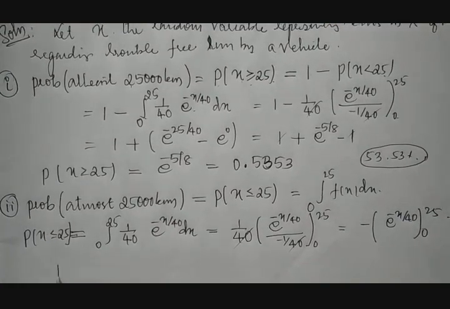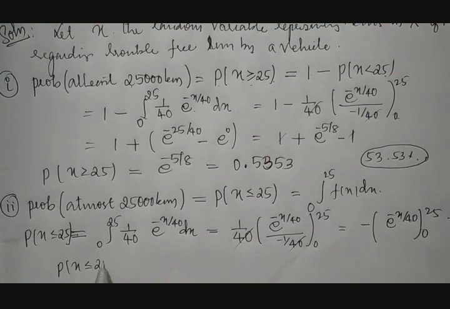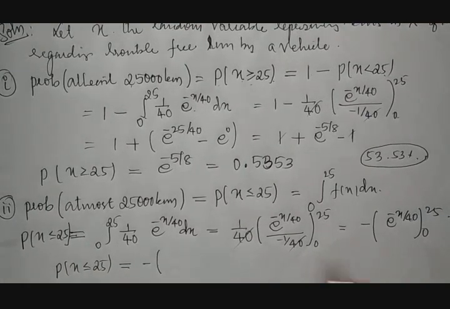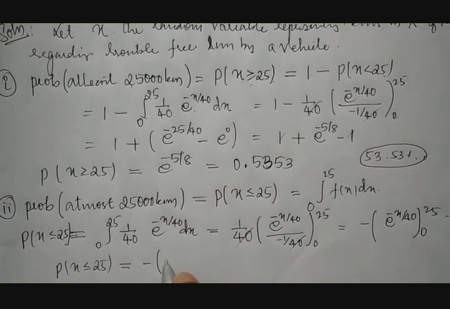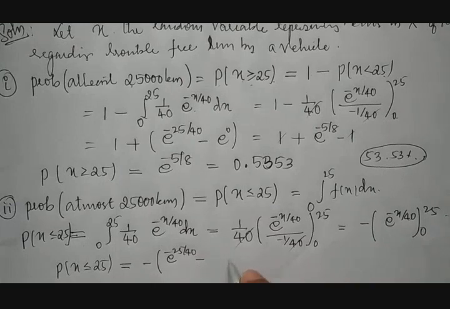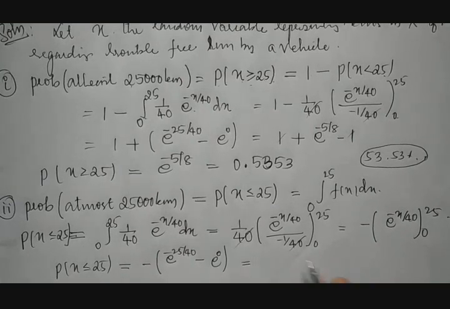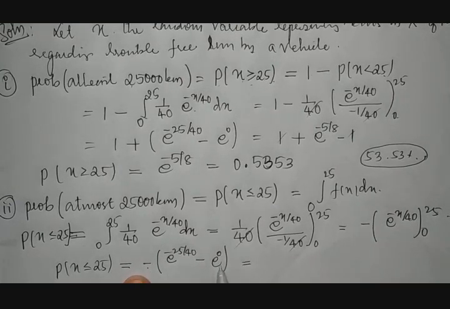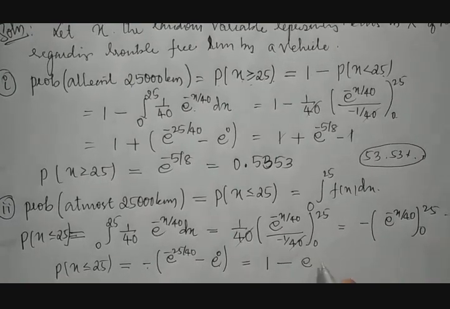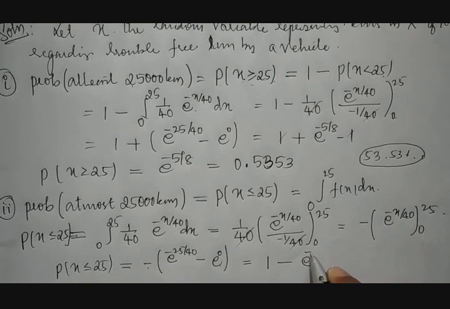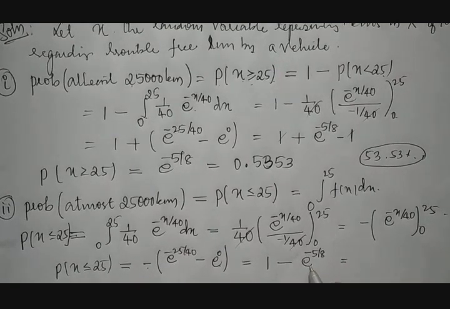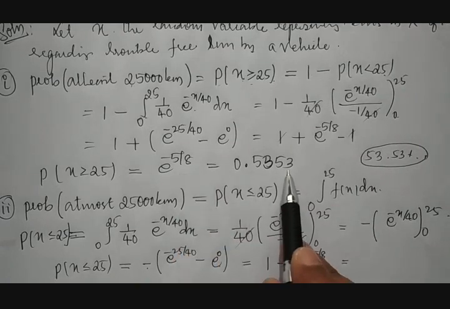Therefore, the probability of x less than or equal to 25 is nothing but minus, if you take the upper limit as 25, then it becomes e raised to minus 25 by 40, minus the lower limit 0, that is e raised to 0, which is 1. But minus of minus is plus, so I'll take 1 minus e raised to minus 25 by 40, whose ratio is minus 5 by 8. We already know what e raised to minus 5 by 8 is.